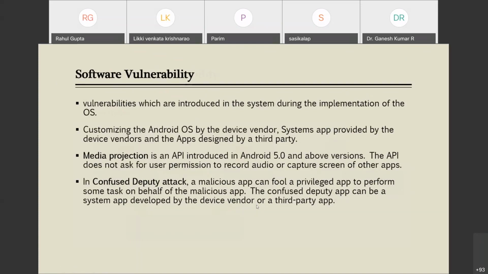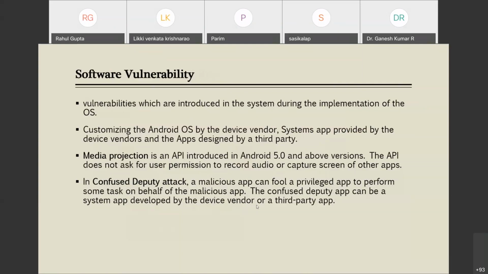It customizes its own kernel and develops a new, customized version of the kernel. Apart from that, the vendor may also install some default apps on the device, known as system apps, and may also give you some free apps, which may be third-party apps. Such a customized operating system, system apps and third-party apps by the vendor could lead to a malicious attack.